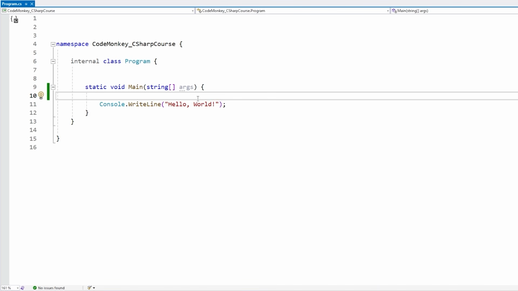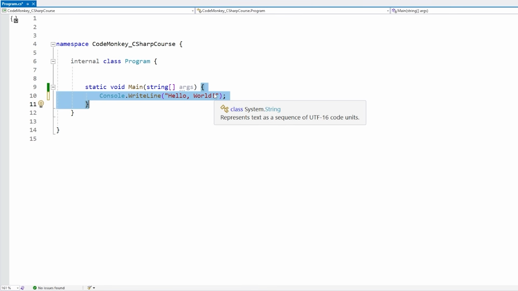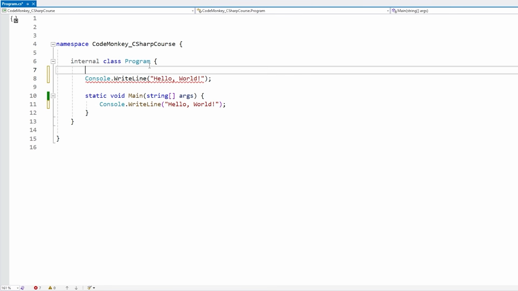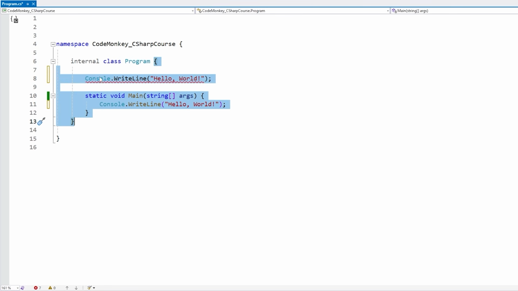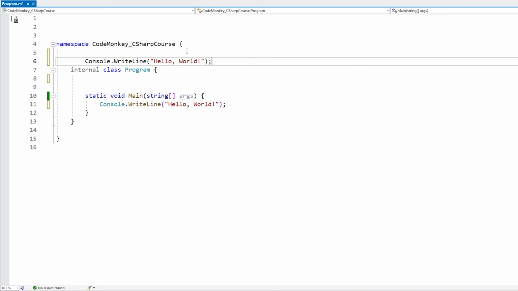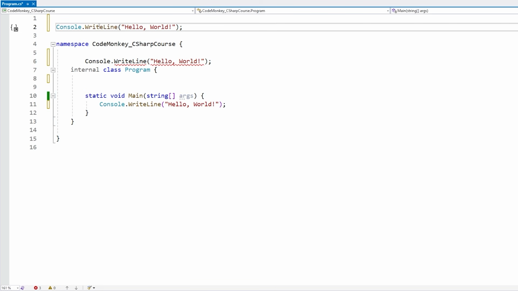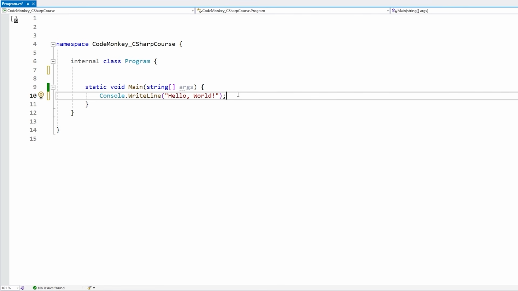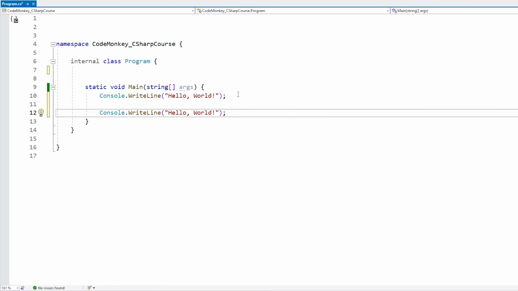The one very important thing here is being very careful over where you write your code, meaning it needs to be over here inside the main function, inside this code block. It cannot be, for example, over here just inside the class code block. This does not work, this causes an error. And it also cannot be outside here, inside namespace, or completely outside of anything. So all the syntax is still exactly the same as we've been seeing so far. Just make sure to write it over here directly inside the main function.